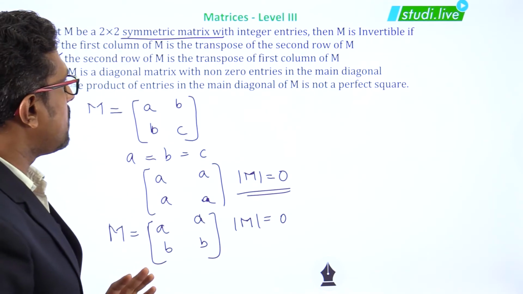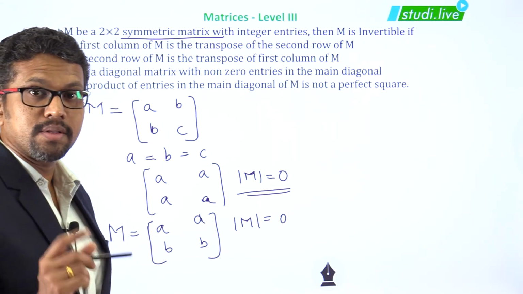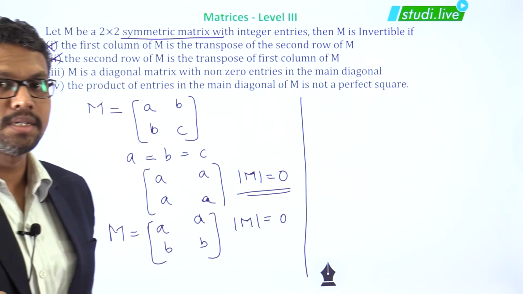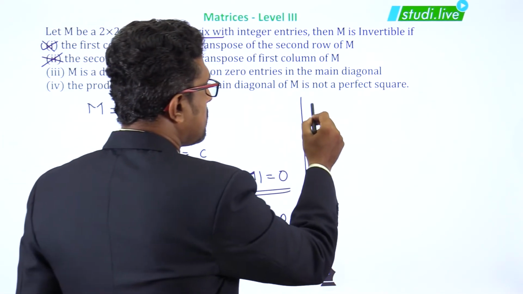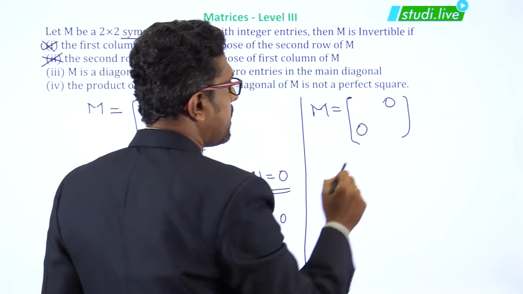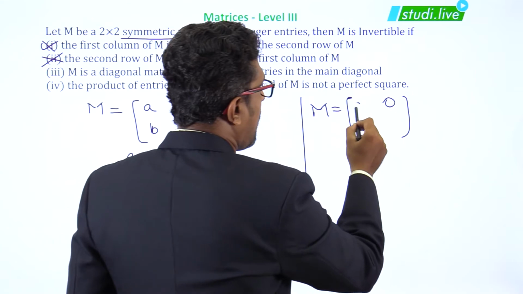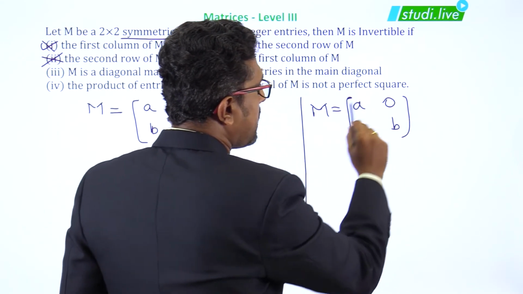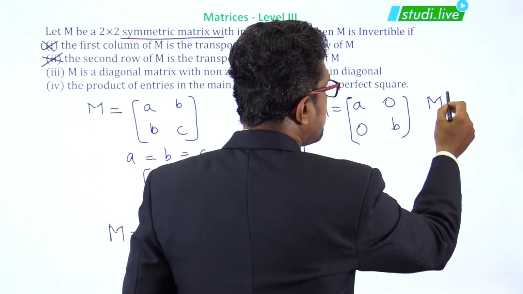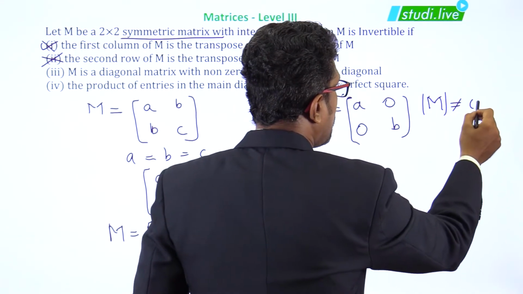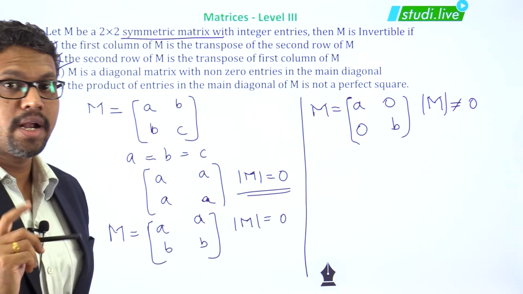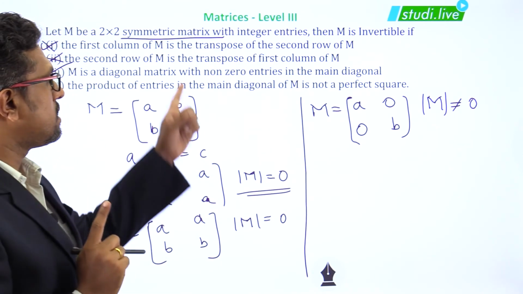Next: M is a diagonal matrix with non-zero entries in the main diagonal. When I say it is a diagonal matrix, obviously the non-diagonal elements will become 0, and the elements in the main diagonal are not equal to 0. So over here we can definitely say that the determinant is not equal to 0. So this definitely satisfies the condition, and hence M should be invertible in this case.